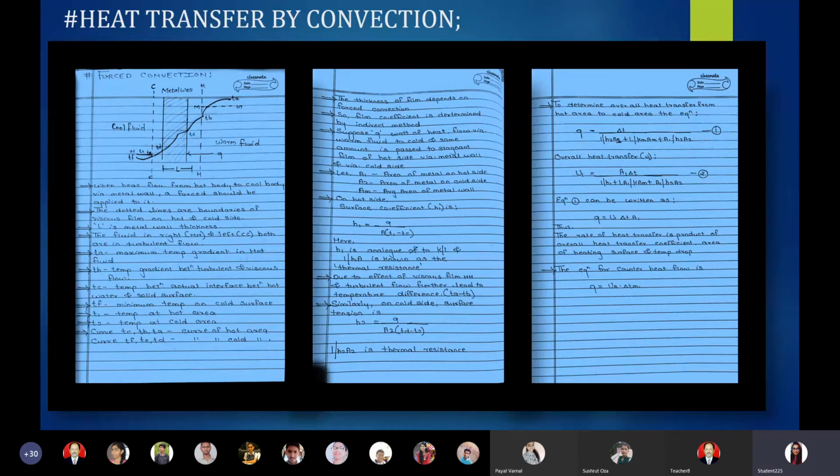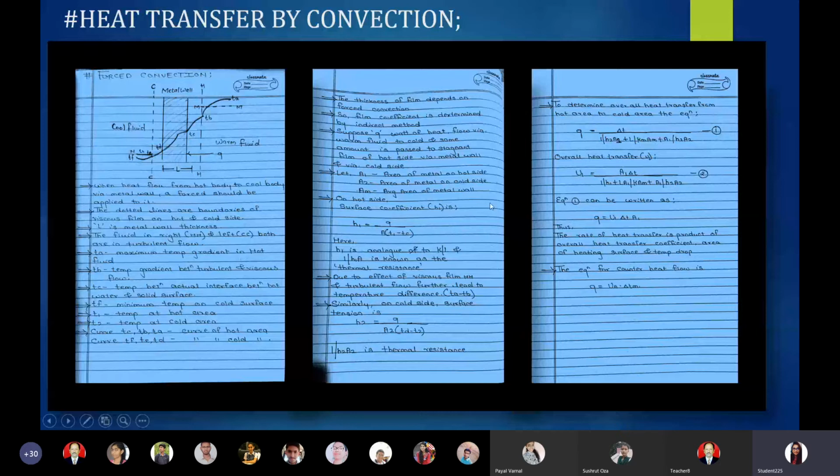Now it is also having an inverse ratio with what? 1 by H2A1, where H2 is the surface coefficient of the cold side, and A1 is the area of metal on the hot side, plus L by Km Am.